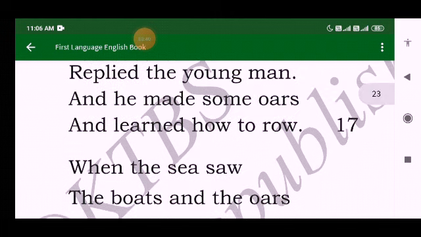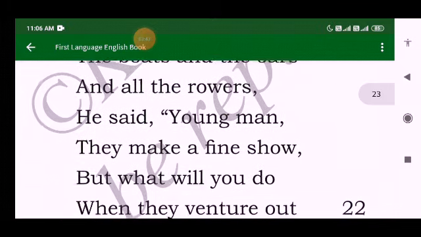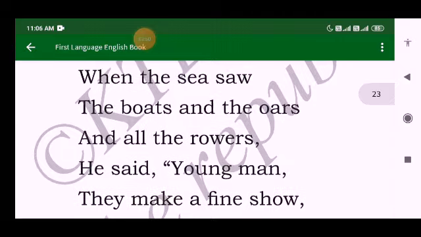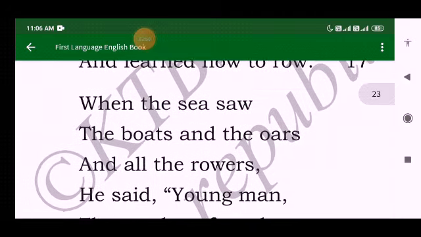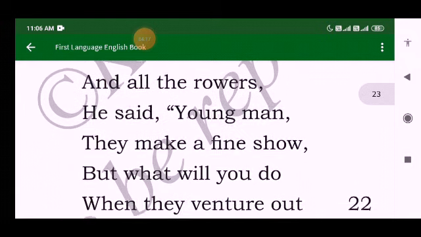When the sea saw the boats and the oars and all the rowers, he said, young man, they make a fine show. But what will you do when they venture out? So here, when the man made oars and learned how to row the paddles, on seeing this, the sea says, they make a fine show.